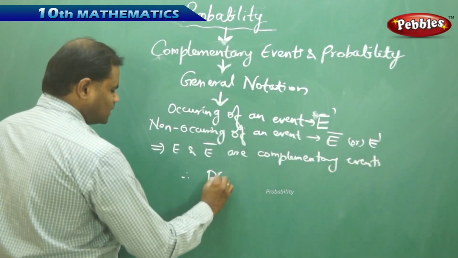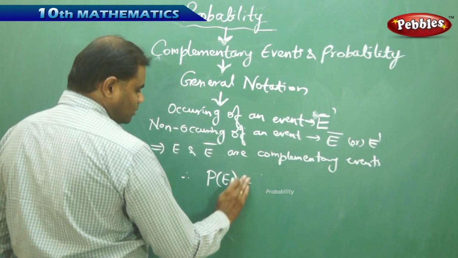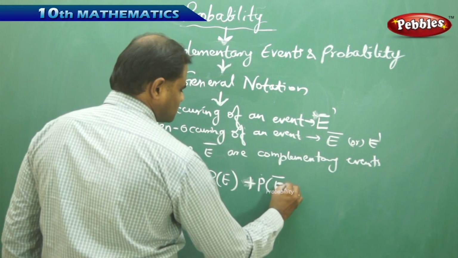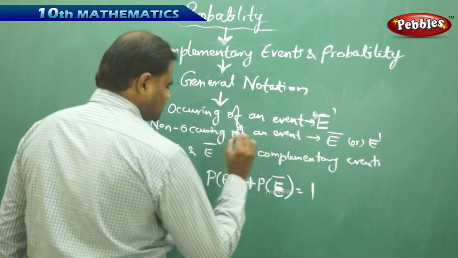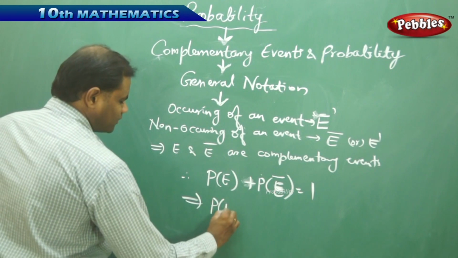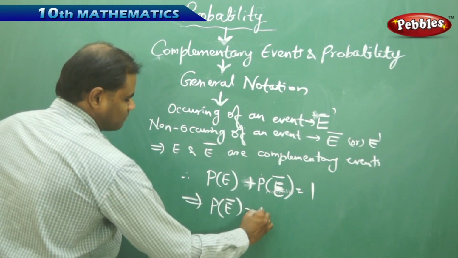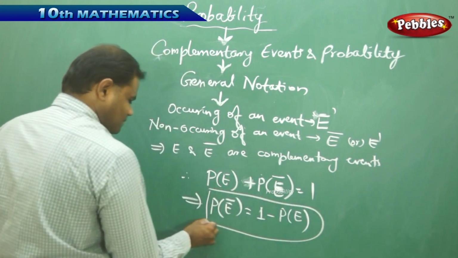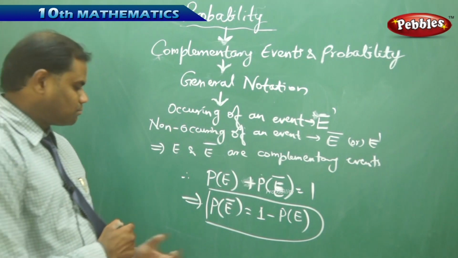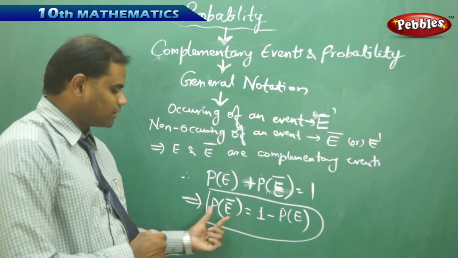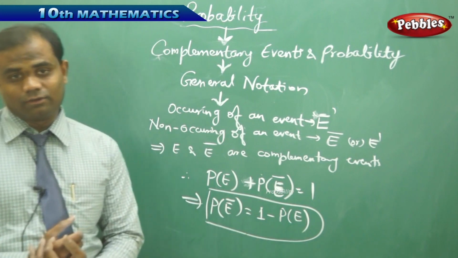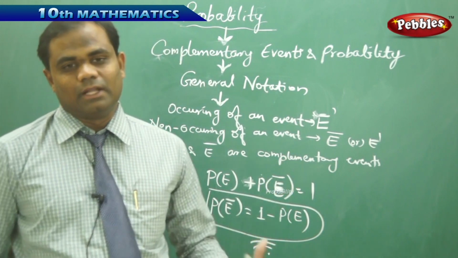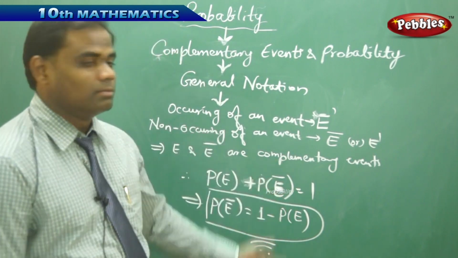Therefore, I have the formula P of E plus P of E bar equals 1. That is, P of E bar is taken as 1 minus P of E. To read in words, the probability of not occurring of an event is 1 minus the probability of occurring of an event, and that is how we understand this mathematical formula connected with probability.